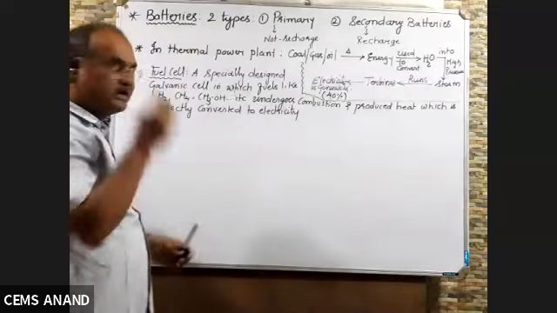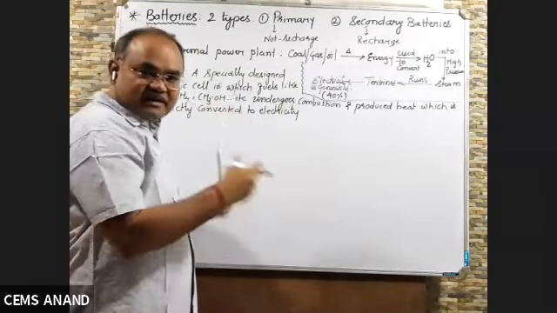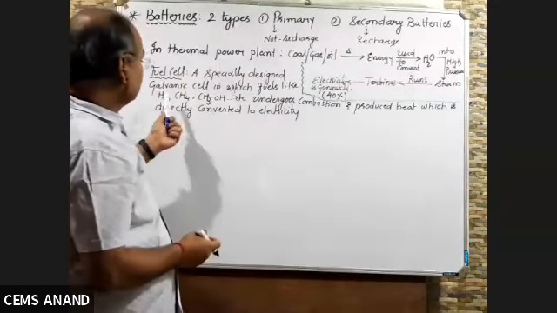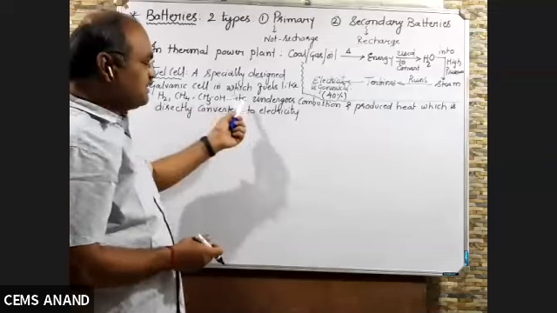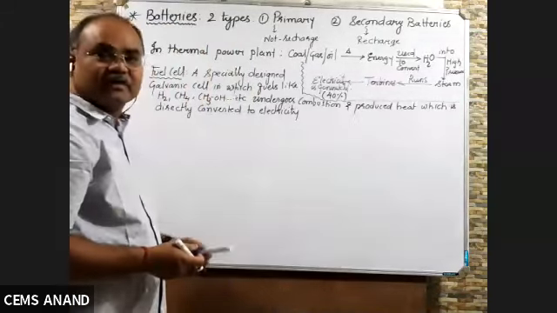Because you know, you have studied in a galvanic cell, the chemical reaction takes place and it is directly converted to electricity. Here also, a combustion reaction takes place, it generates heat, and that heat is directly converted into electricity.